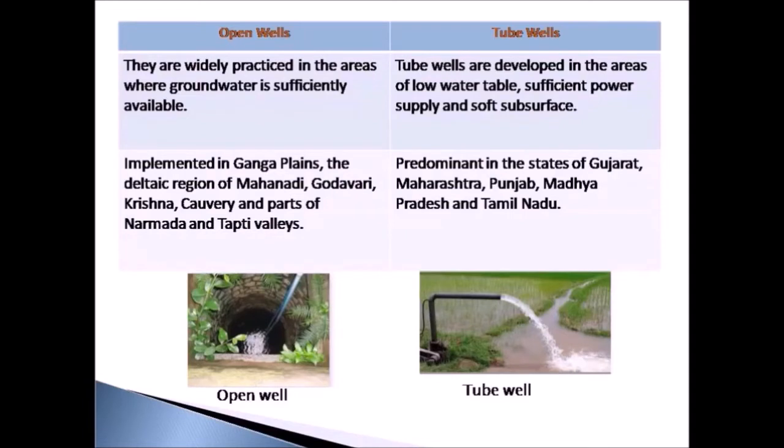Tube wells. Tube well type of irrigation is developed in the areas of low water table, that is, where the underground water level is very deep. In order to implement this tube well type of irrigation, there must be a sufficient power supply and soft subsurface. That is, the subsurface should not have any hard rocks. Tube wells are very popular in the states of Gujarat, Maharashtra, Punjab, Madhya Pradesh and Tamil Nadu.